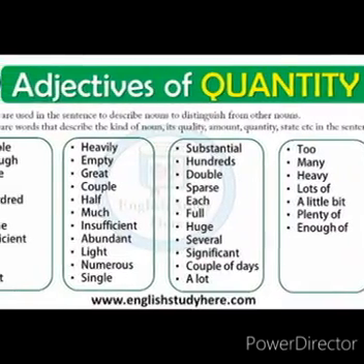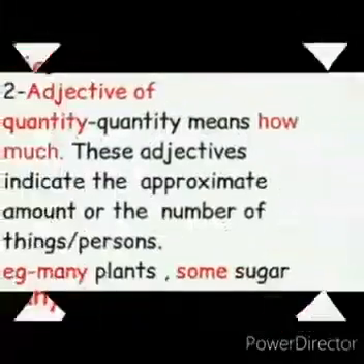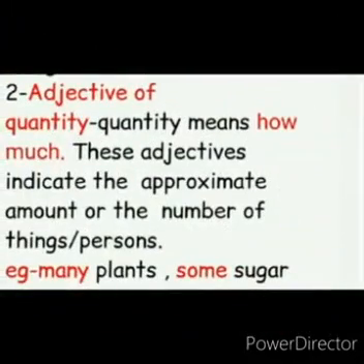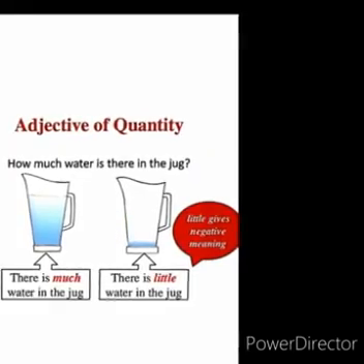Next is adjectives of quantity. Now, what does quantity mean? Quantity means how much. These adjectives indicate the amount of things or persons. They answer the question how much. For example, how much water is there in the jug?